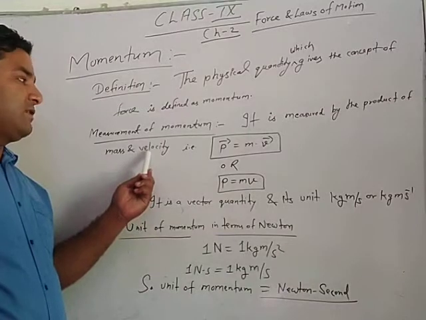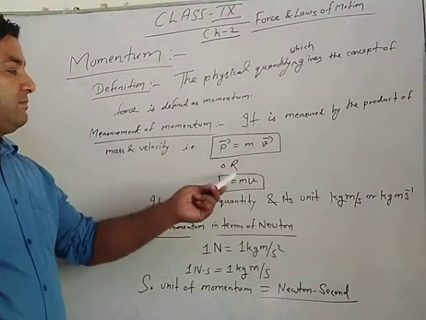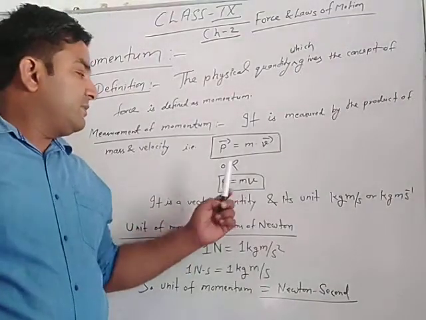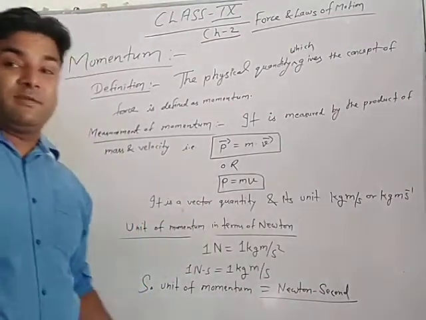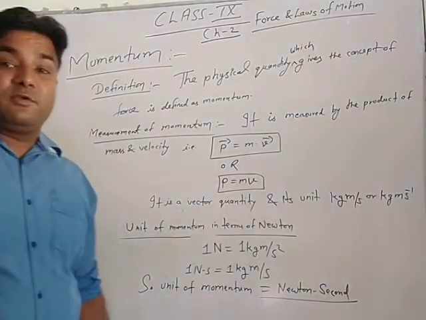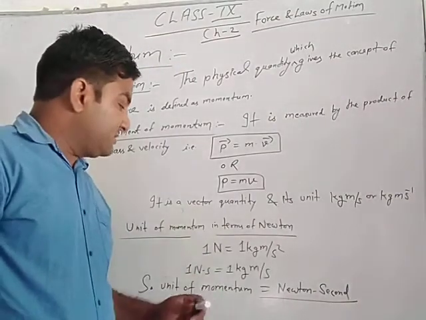Here velocity is a vector quantity, that's why momentum is also a vector quantity. So in magnitude form P equal to mv, and whenever a numerical is given on momentum and you know the mass and velocity, then you can solve the numerical based on this momentum concept.